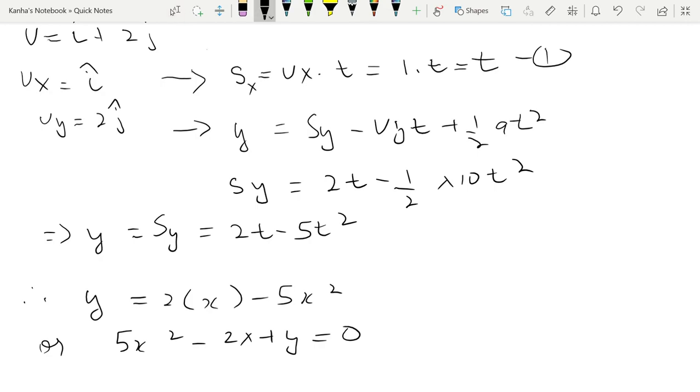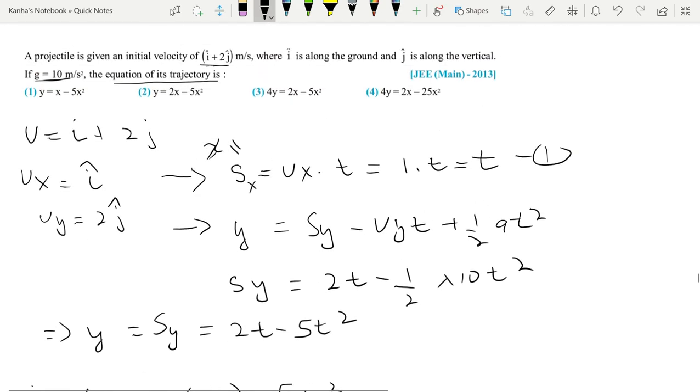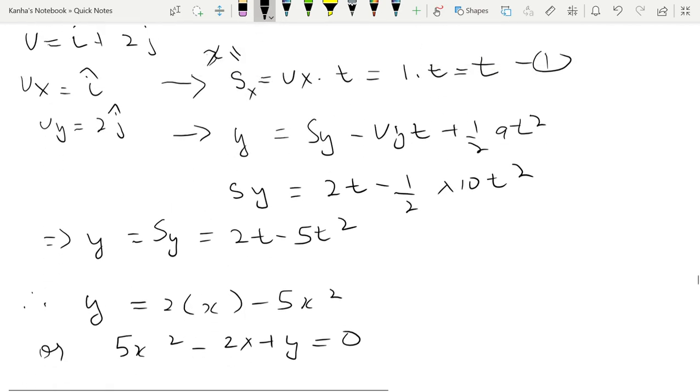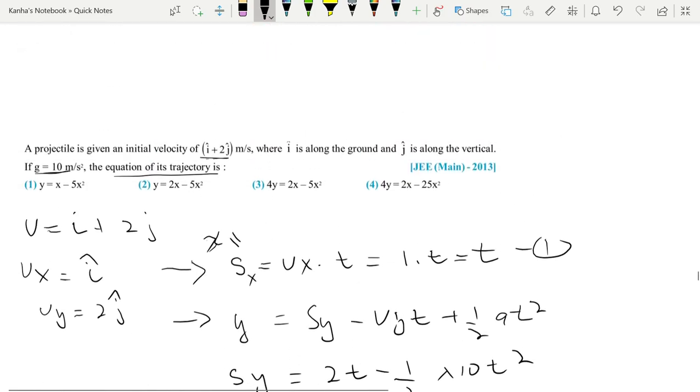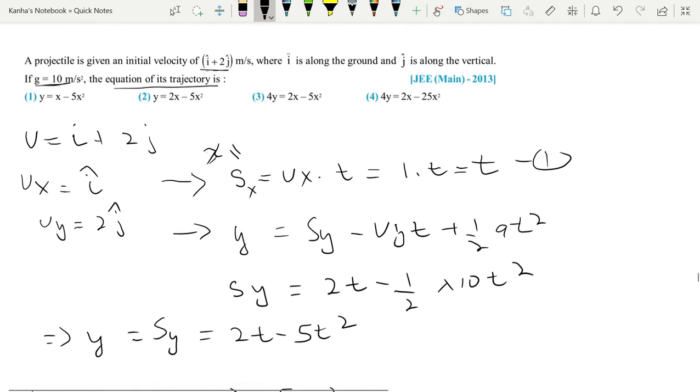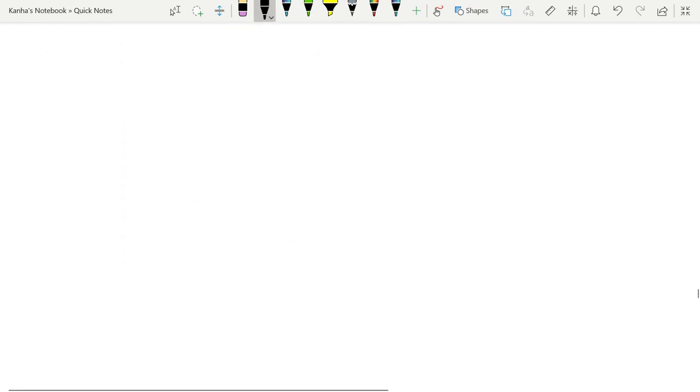Note that x is equal to t here. Alright, so this is a fairly simple problem, and we see that the answer for this equation is given. Let's go to the next one.